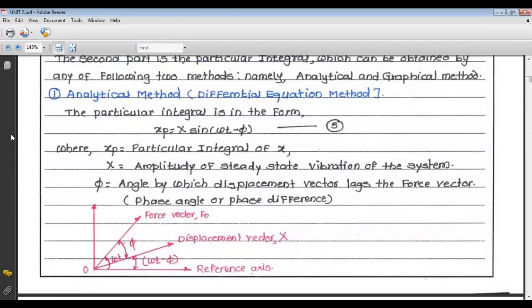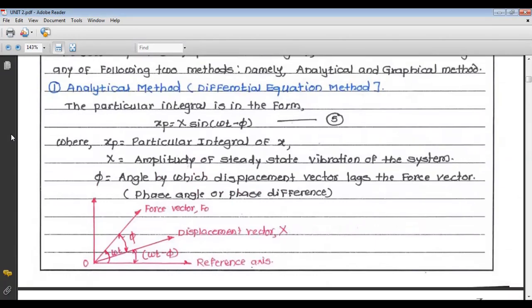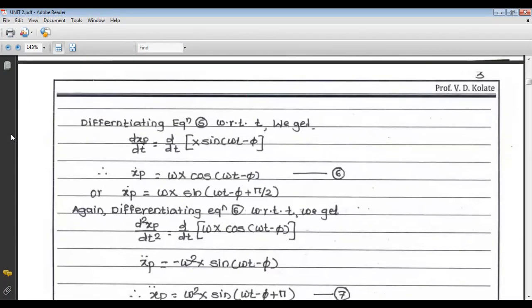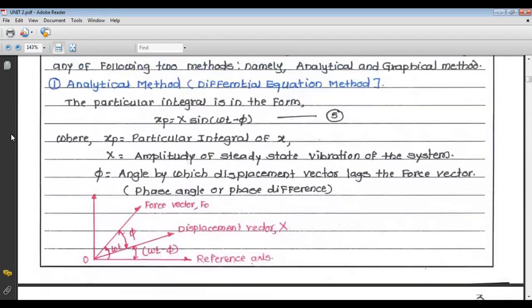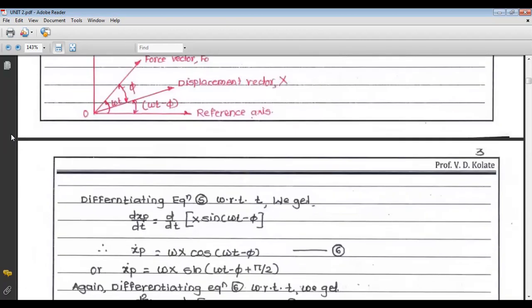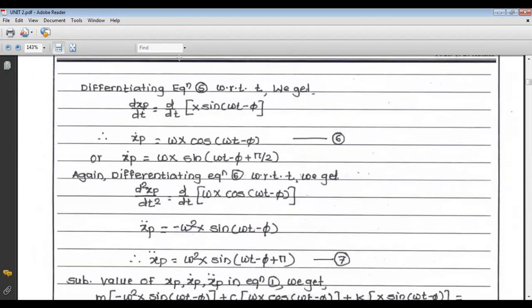So this diagram shows the vector representation of your particular integral, that is xp equals x sine of omega t minus phi. This is equation number 5. Now this is the differential equation method. So we have to differentiate the value of xp with respect to t. So we are going to differentiate equation number 5 with respect to t.